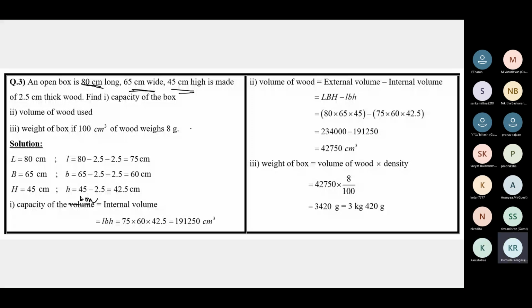Volume of the wood will be the external volume minus internal volume. It's given that 100 centimeter cube weighs 8 grams. So the volume of the wood is this one, 42,750. So 100 centimeter cube, 8 grams. 42,750 centimeter cube, how many grams? That will be the weight of the wood in the box.